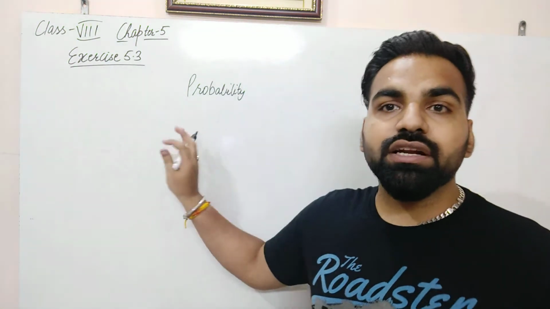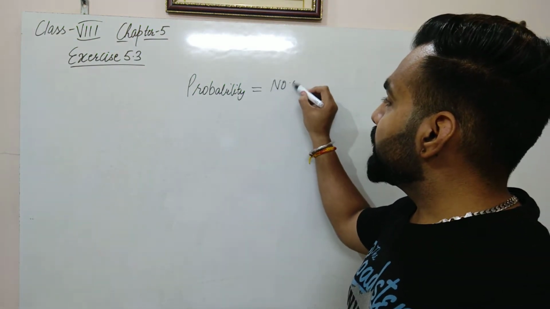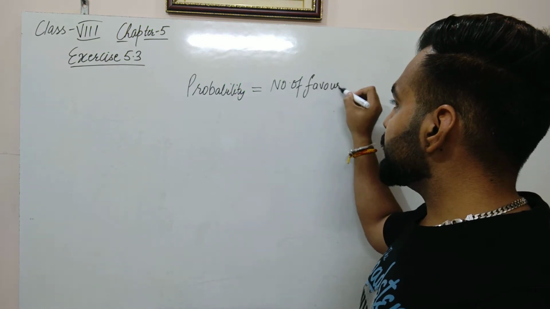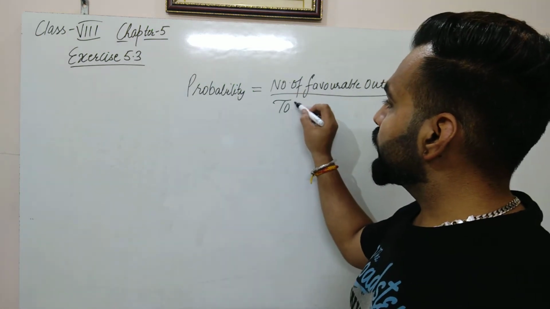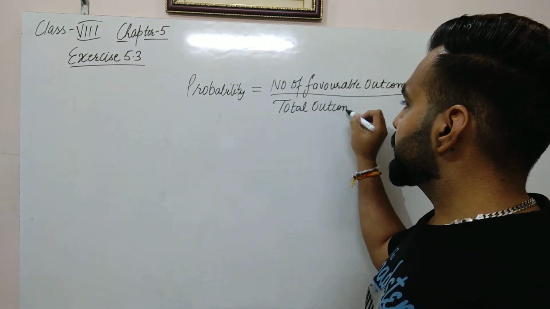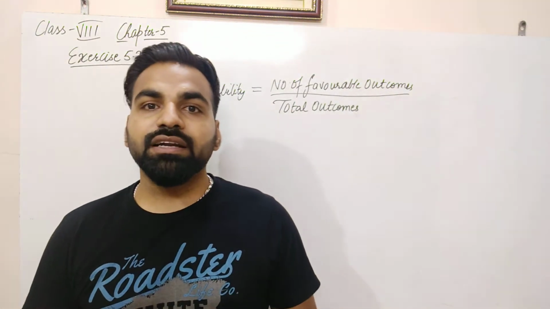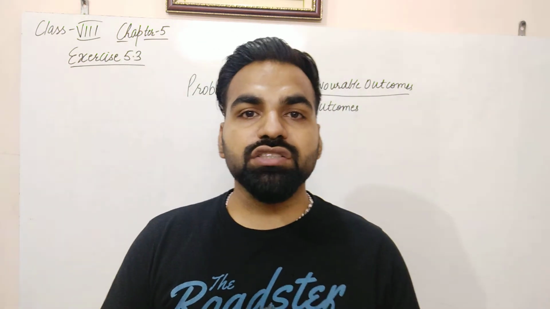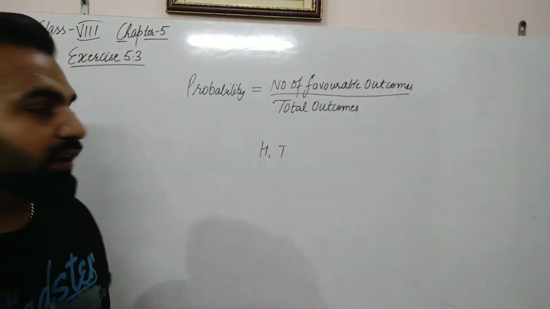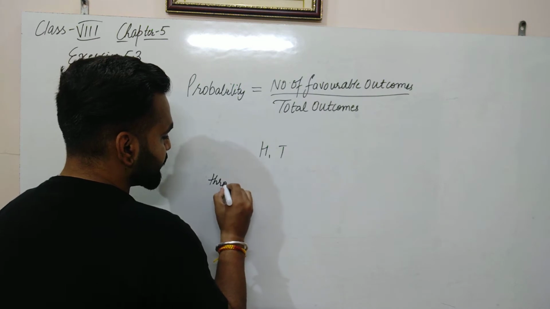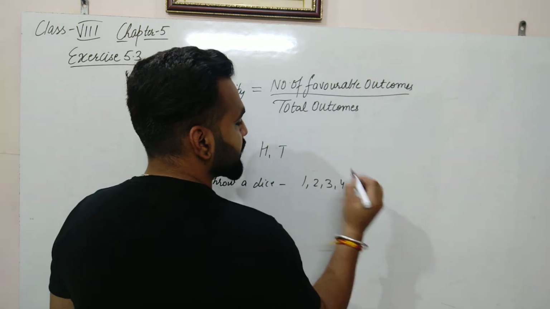If we want to calculate the probability mathematically, there is a formula: probability equals number of favorable outcomes upon total outcomes. Clear? Now total outcomes means whatever possibilities there are in that experiment. For example, in tossing a coin there are two possibilities, head or tail, and when we throw a die there are 6 possibilities: 1, 2, 3, 4, 5 or 6.